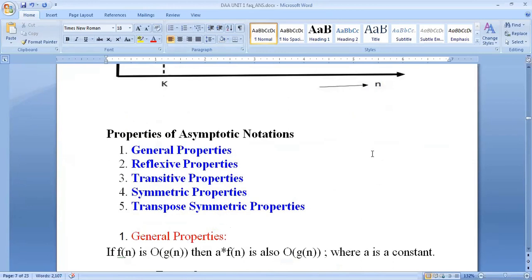What is an algorithm? An algorithm is composed of a finite set of steps, each of which may require one or more operations. So in each algorithm, there may be one operation or more than one operation.